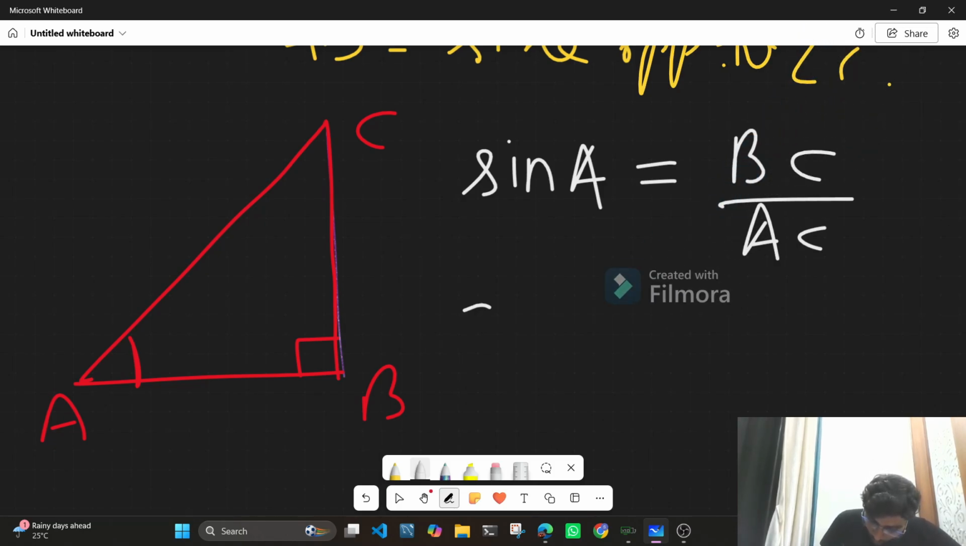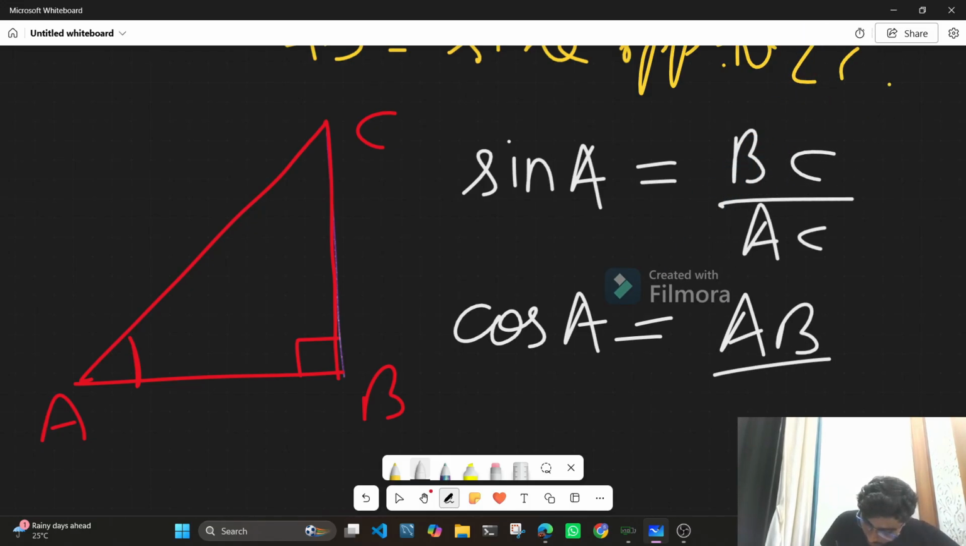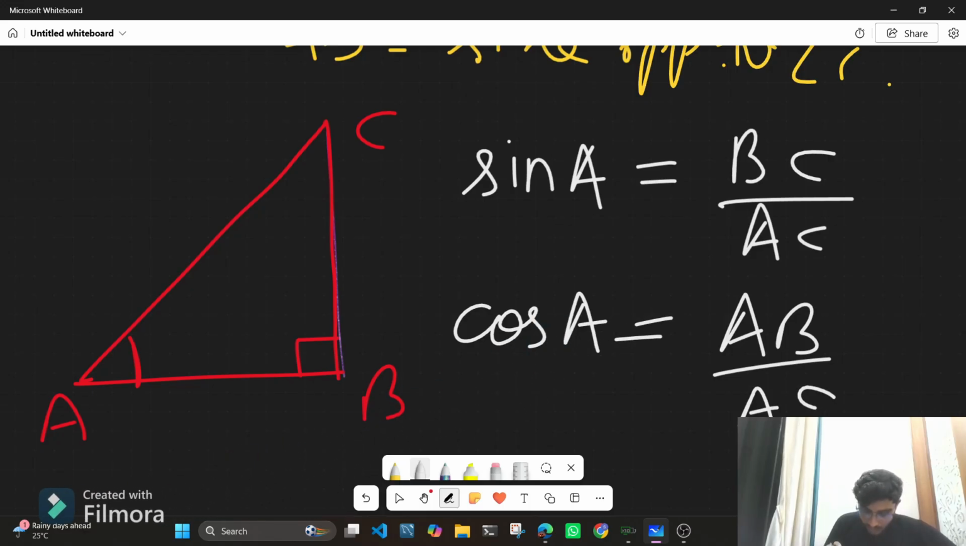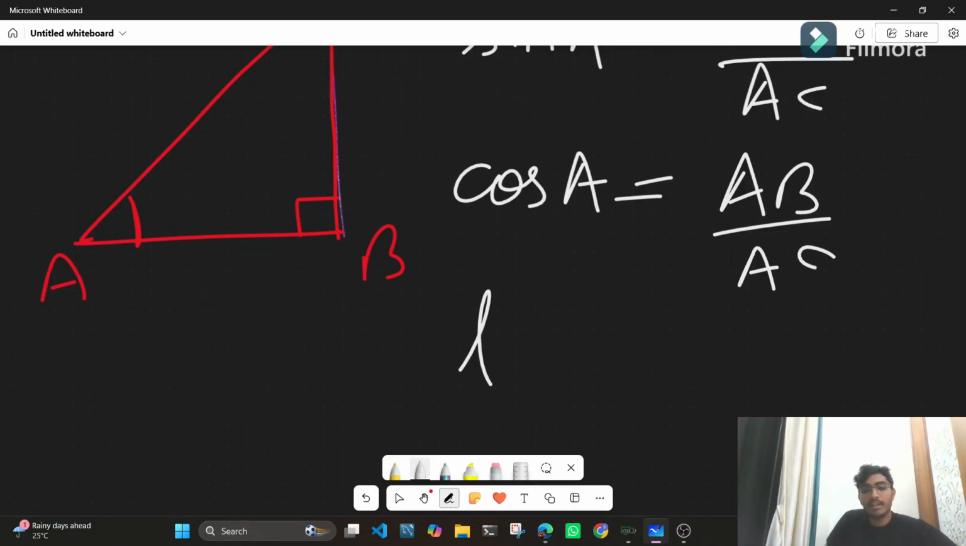For cos A, so basically sin A, cos A, tan A, whatever we are going to learn are the trigonometric ratios that we need to learn. Cos A is the adjacent side upon the hypotenuse. Here cos A means cos of A, whatever the angle A is, let's say 90 degrees, 30 degrees, 60 degrees, 45 degrees, 25 degrees.